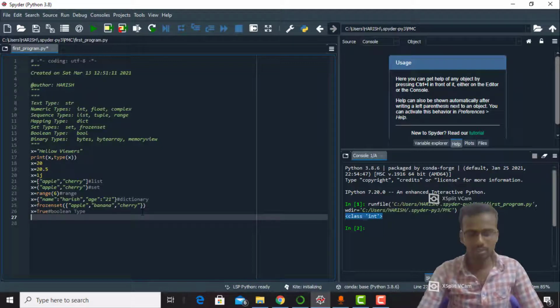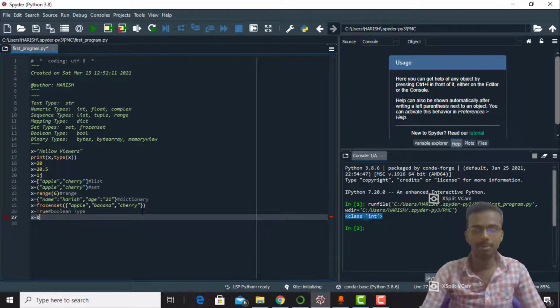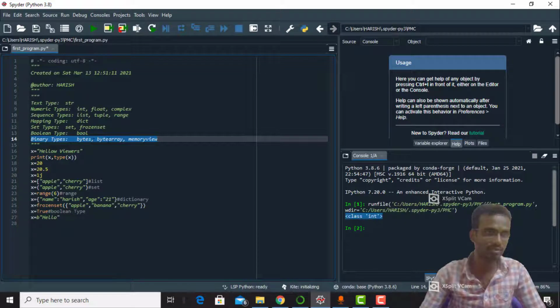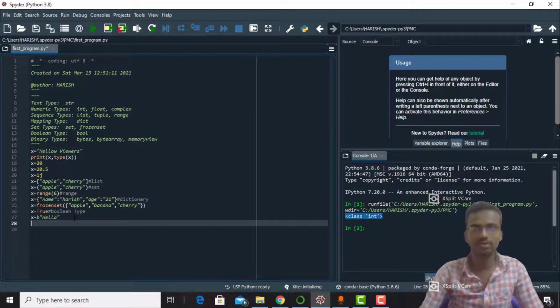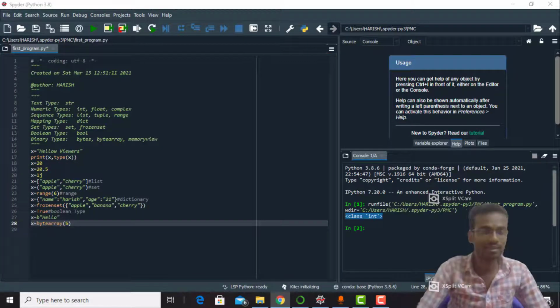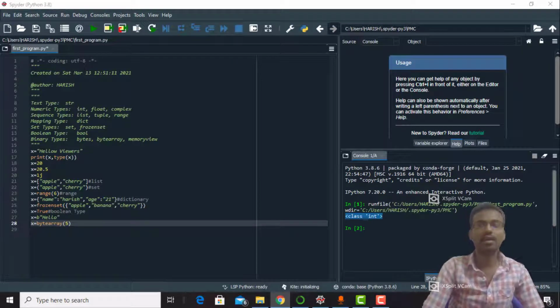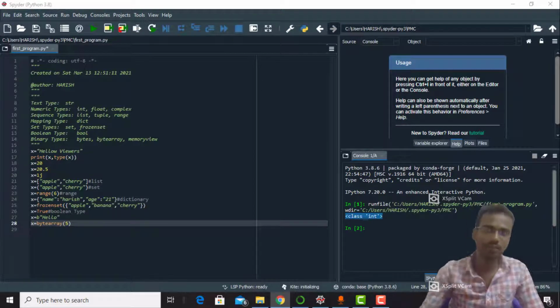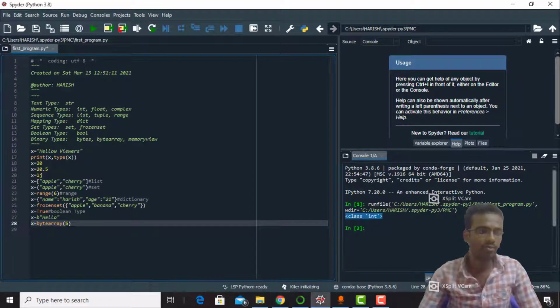Okay, and x equals b hello. So this is called bytes. See, here we have binary types, bytes. And x equals bytearray of 5. So what is meant by bytearray? Bytearray is a method that returns a bytearray object, which is an array of the given bytes. That's it. Here we have 5, so it means 0 to 4 is the bytearray result.